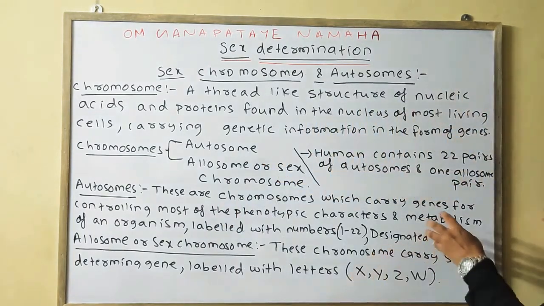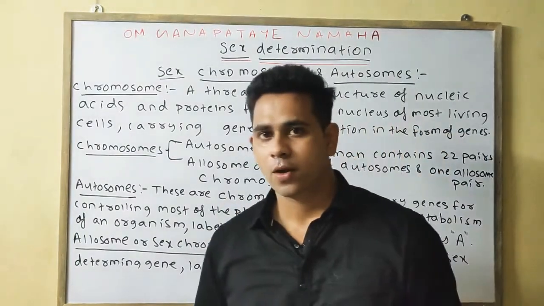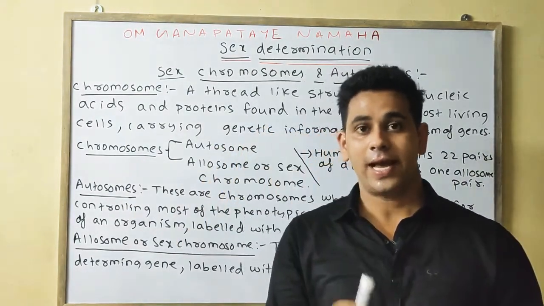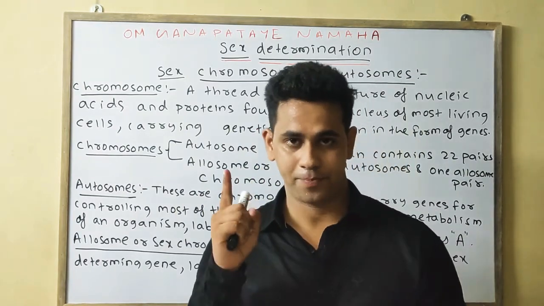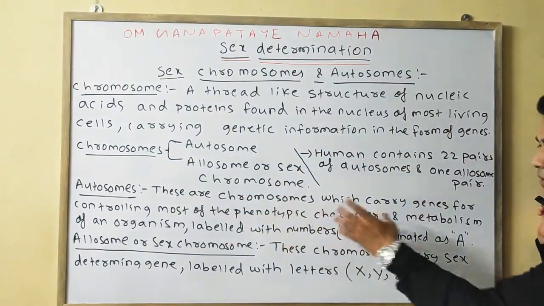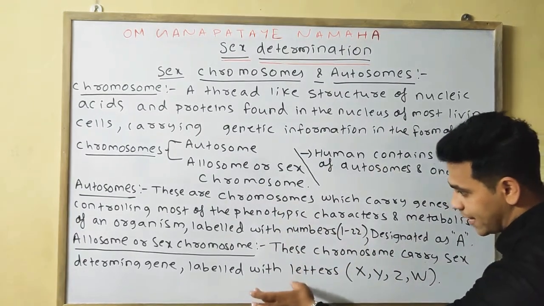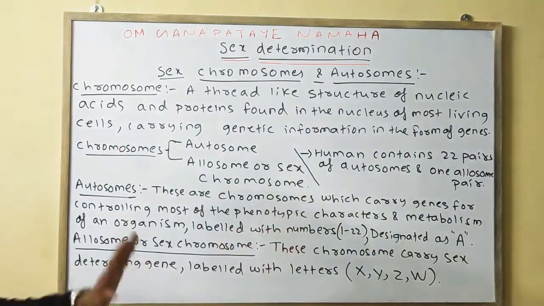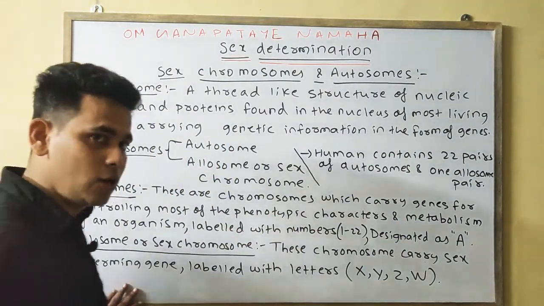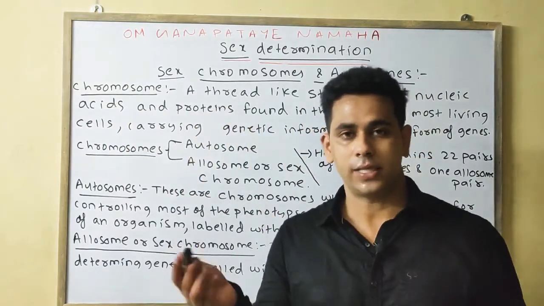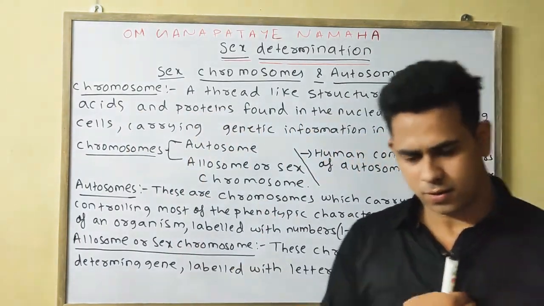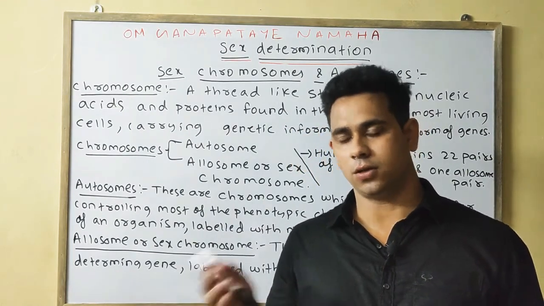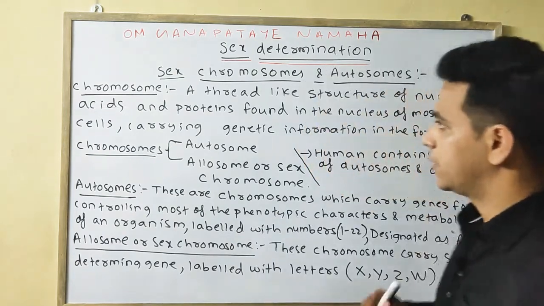Whereas the autosomes carry the genes basically for the phenotype or the metabolism. It is expressed by letters and designated by the capital letter A. The allosomes, or sex chromosomes, are the chromosomes which carry the sex-determining genes, labeled with the letters X, Y, Z or W. X, Y in the case of the common example, human beings, and ZW in the case of birds or reptiles. Okay, please note down.